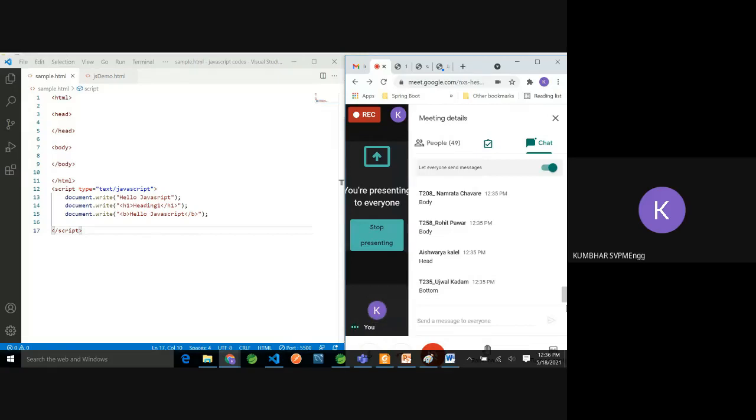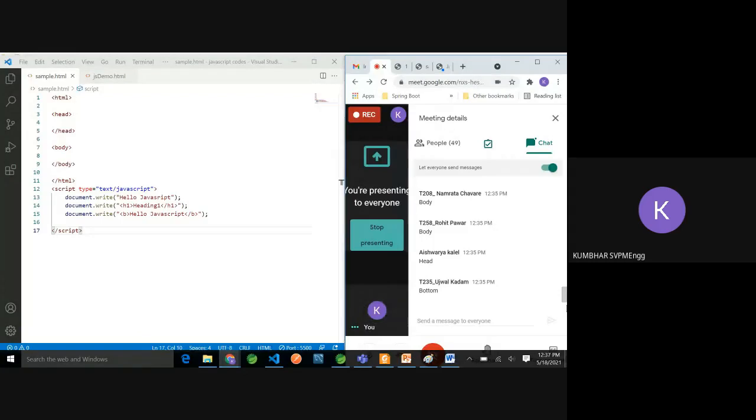So if your script has a lot of code, probably more lines, or it is calling some functions, and your JavaScript code is huge, then if you put that in the head, when the first request goes, that page will take some time to load, because when the browser is displaying that page, the JavaScript functions will execute. It will take some time, and then the user can see the contents of the body.